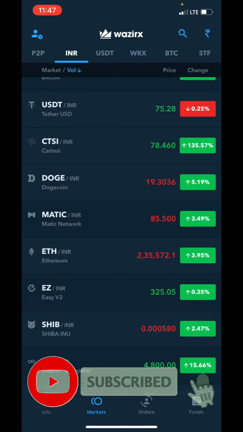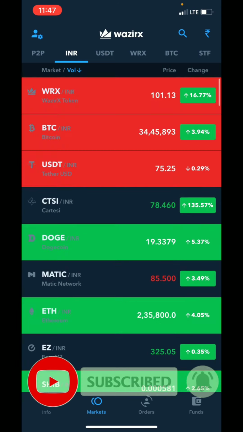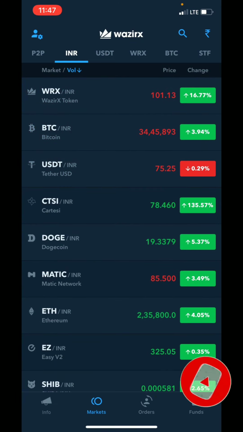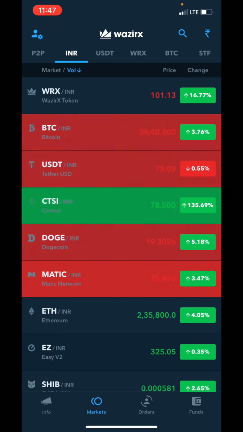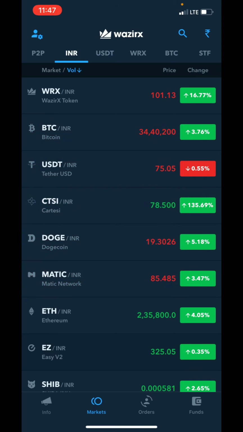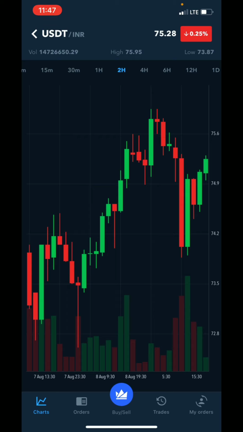Here I will show you how you can get regular income without risk. Let us open the USDT tab, just tap on it. As you can see here, friends, USDT is a stable coin, where the maximum fluctuation is 2 to 4 rupees. So you can keep 2 rupees as your margin on your day trade. I will keep 2 rupees as my margin.